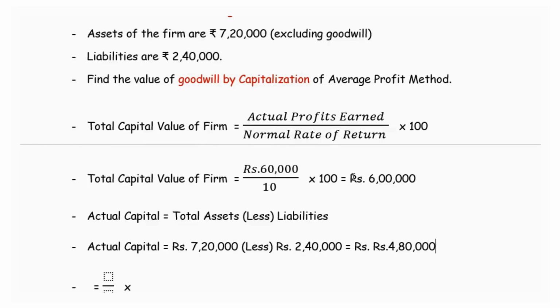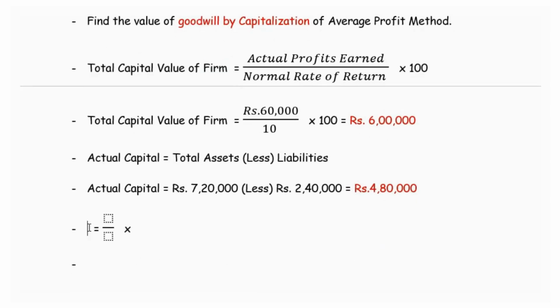The company's capital based on the normal profit should be 6 lakhs. But the actual capital is 4,80,000. That means this firm has earned more than the capacity of the actual capital invested. So the company's goodwill is the amount exceeding, that is, the total capital exceeding the actual capital. So goodwill is the total capitalized value of the firm.